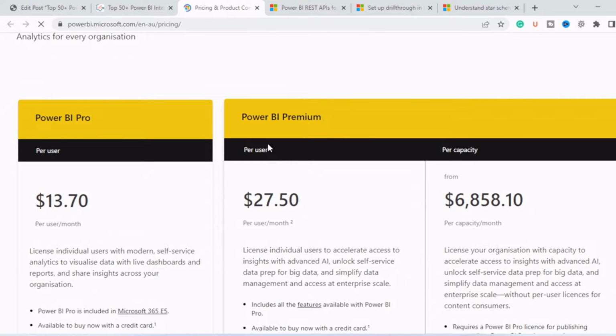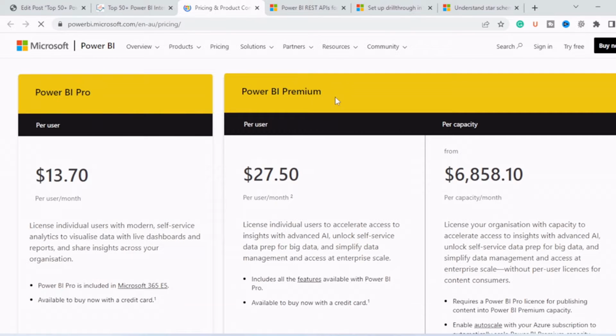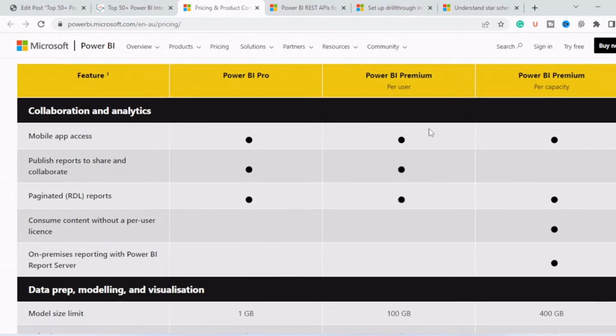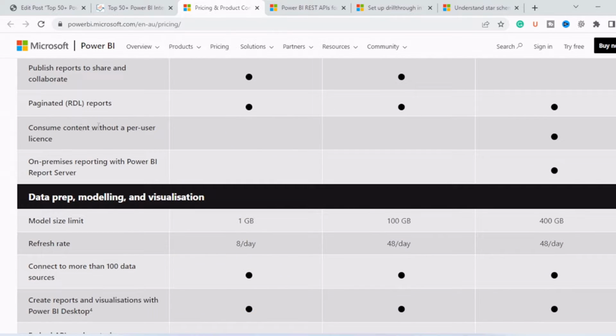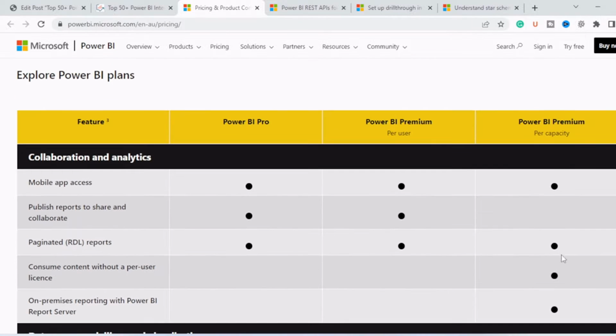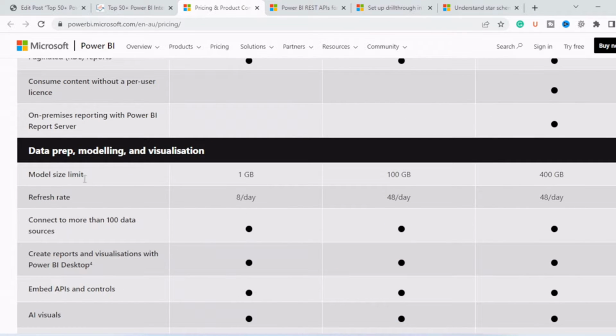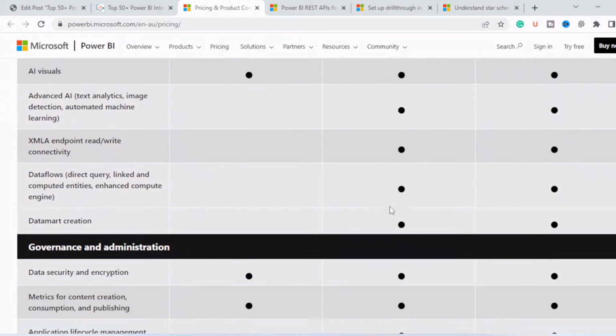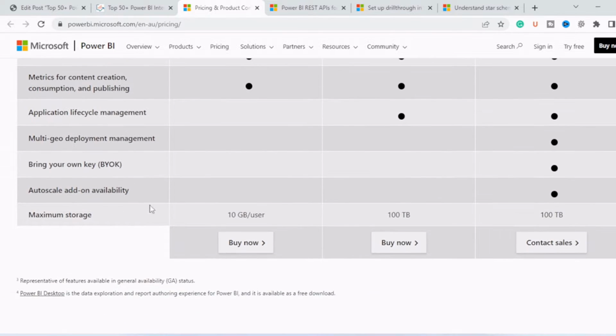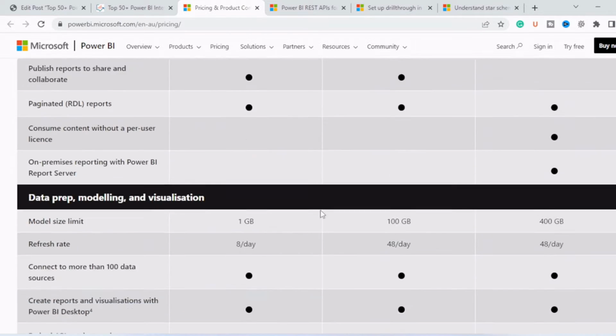We will see the comparison between three licenses, that is Power BI Pro and Power BI Premium. In Power BI Premium, we have two types of licenses, per user and per capacity. So you can see the difference between these three licenses. Like consuming content without a per user license, we have this in Power BI Premium per capacity. If you check the model size limit, 1 GB is for Pro, 100 GB is for Power BI Premium per user, and 400 GB is for Power BI Premium per capacity. Similarly with refresh rates, then we have datamart creation. Then you can see the maximum storage for per user is defined. So you can check this link out.